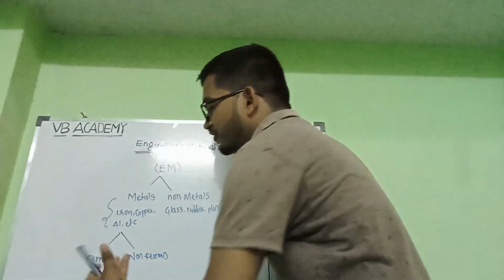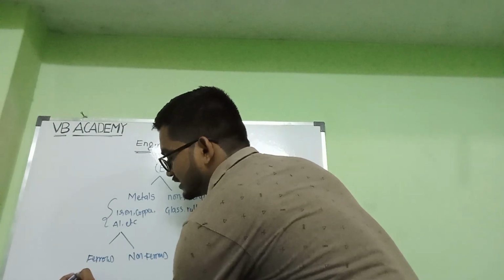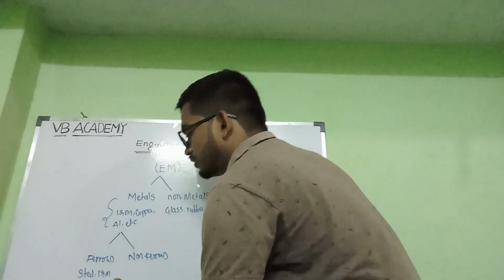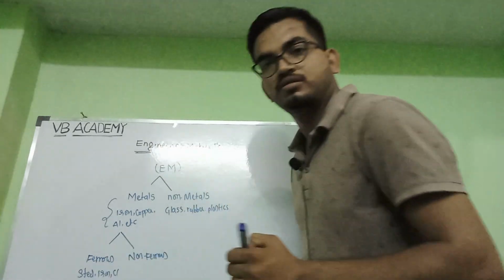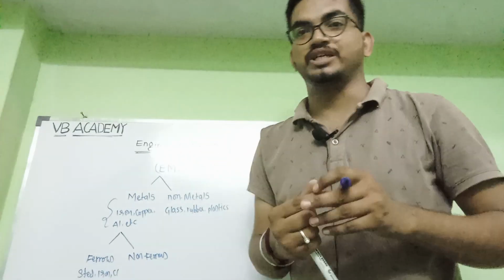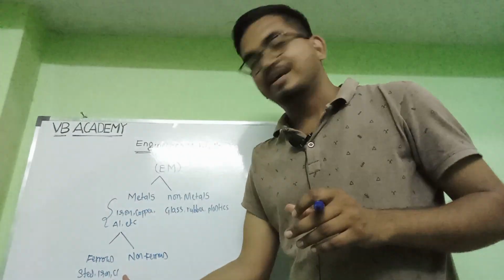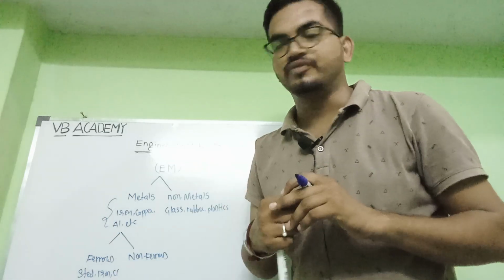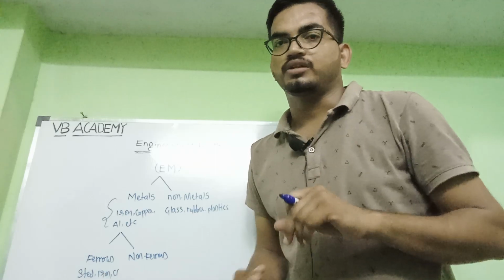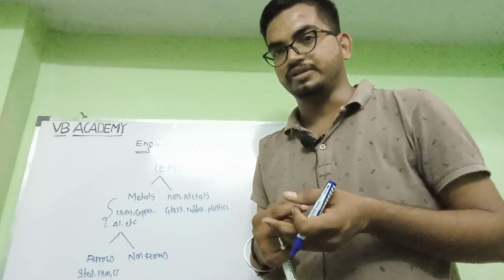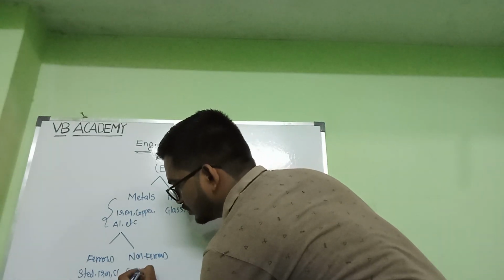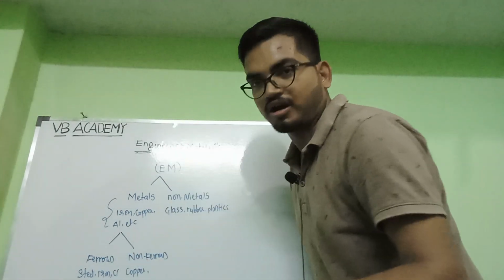Examples of ferrous materials are steel, iron, and cast iron. These are the ferrous materials which contain iron as the main constituent. Cast iron contains nearly 95% iron, steel nearly 90 to 93%, based on the alloys.